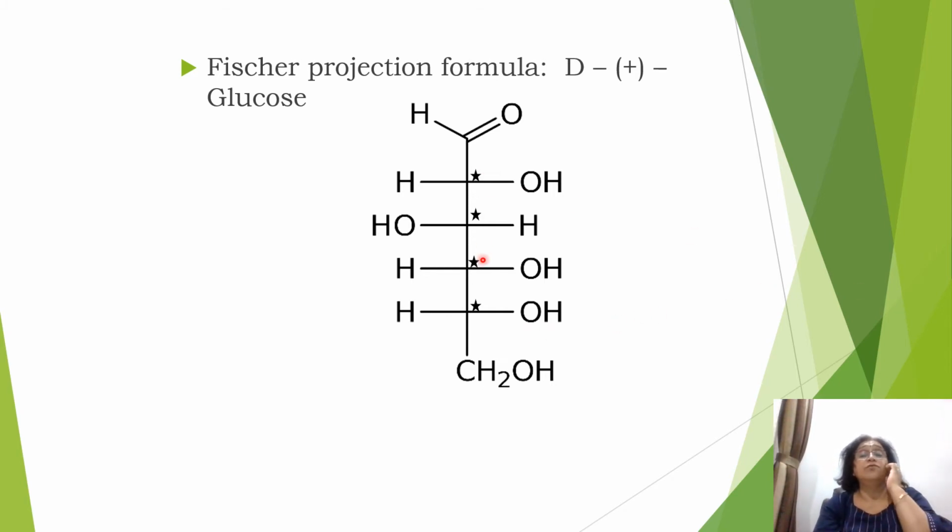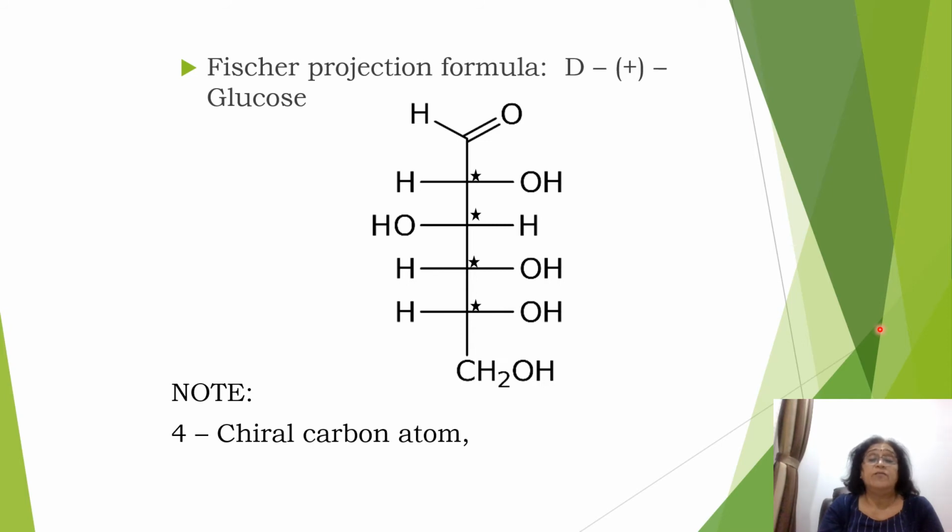And here you see the 4 chiral carbons. That means how many optical isomers it will have? The number of optical isomers is given by the formula 2 to the power of n. That means 2 to the power of 4. As the number of chiral carbon atoms is 4, therefore it will have 16 optical isomers.